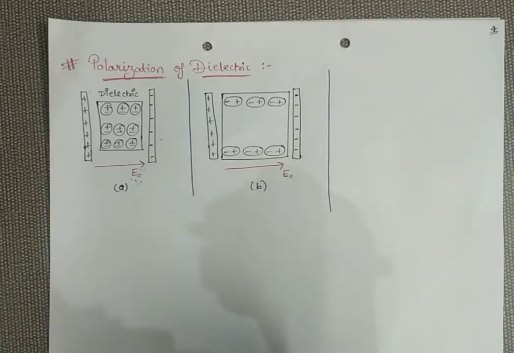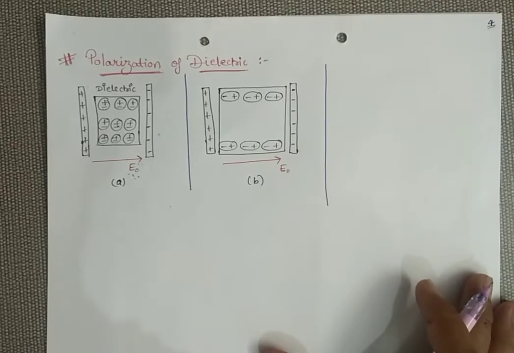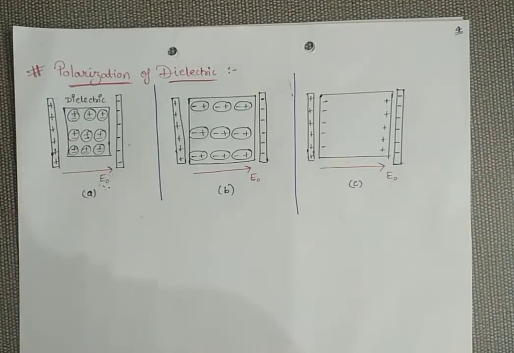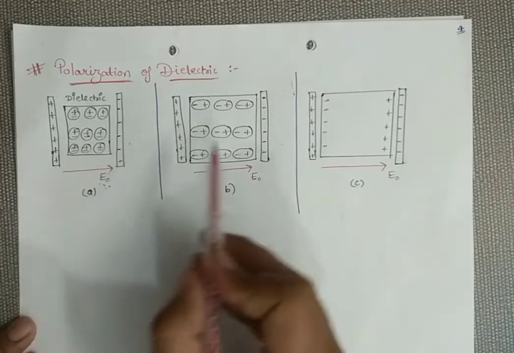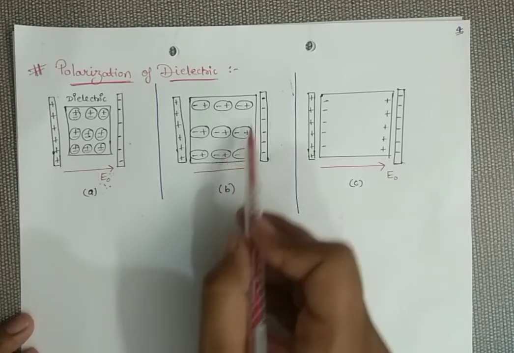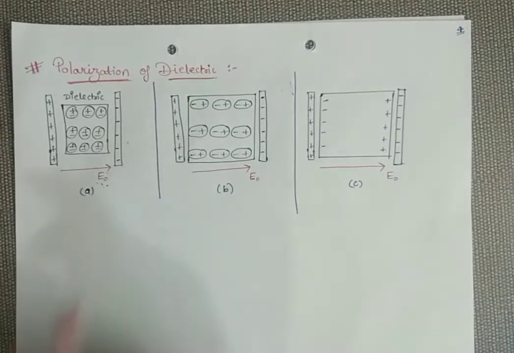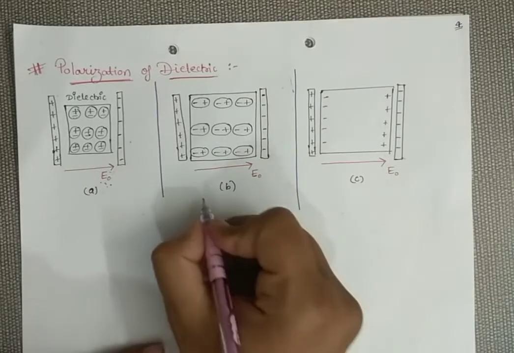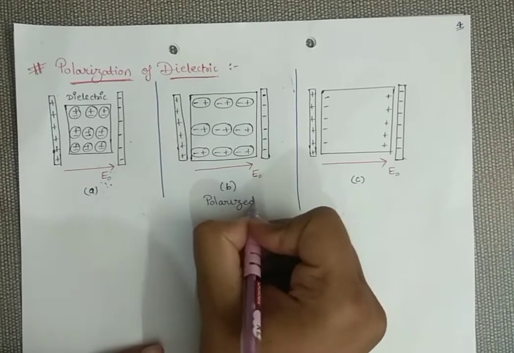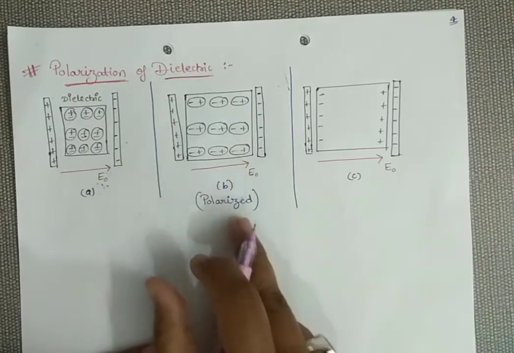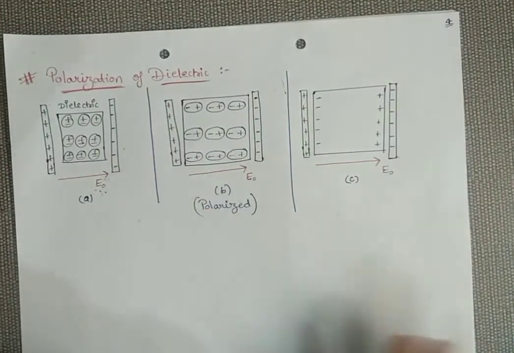Now see what happened in the next step. In the first step, it was a non-polar dielectric. From here we are obtaining this figure, which is a polar dielectric, meaning our dielectric gets polarized because of this external field.